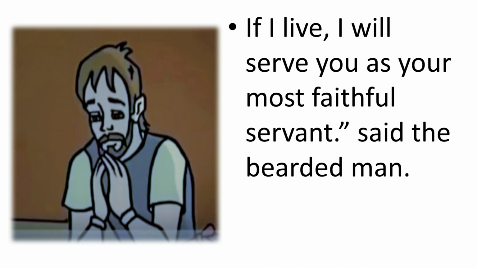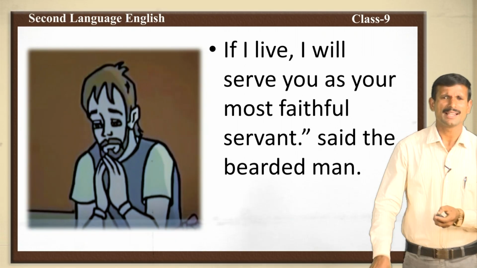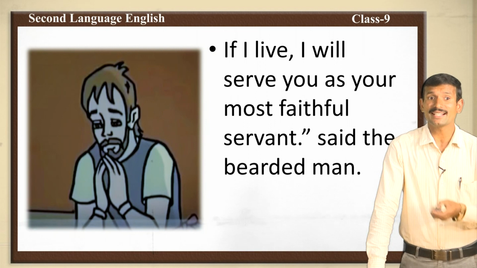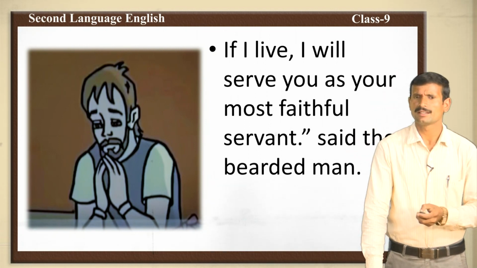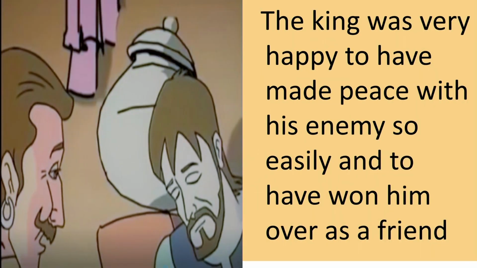This is the way Tolstoy weaves the story. Now, see how he is weaving, how he is narrating the story. Next, what will happen? The king was very happy to have made peace with his enemy. The king was very happy because his enemy became his friend, and so easily, and to have won him over as a friend.